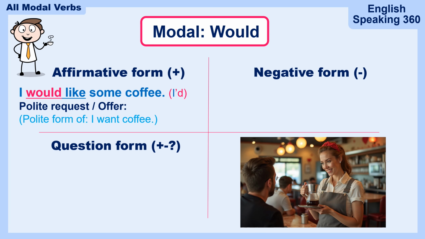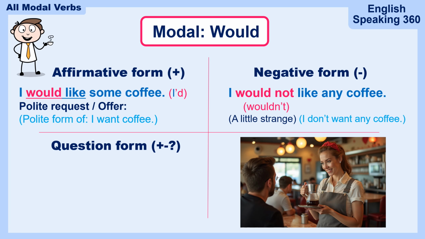The negative form is I would not like any coffee. It is a little strange here. I wouldn't like any coffee. It's a little weird, but I put it there anyway, okay? It means I don't want any coffee, but like I said, I wouldn't use it. I would not use it. So for other sentences, it's fine. But for my example, it doesn't really work.